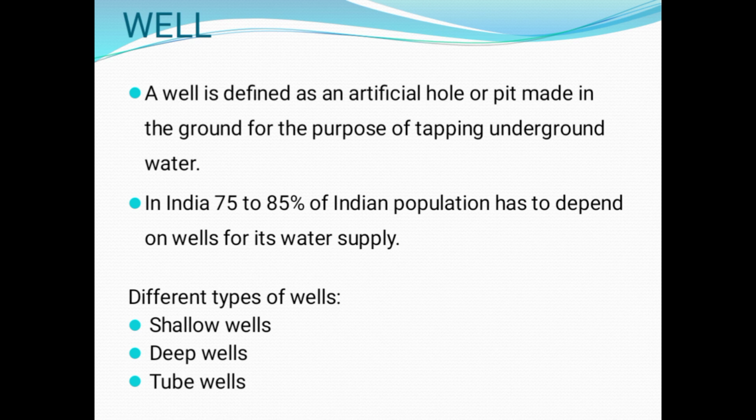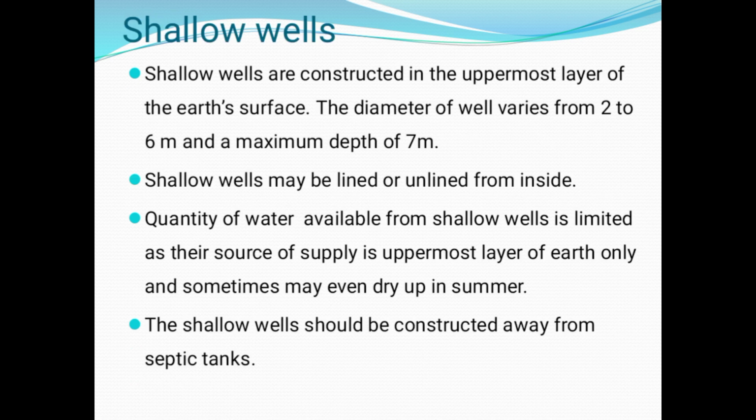A well is defined as an artificial hole or pit made in the ground for the purpose of tapping underground water. In India, 75 to 80% of the population depends on wells for its water supply. Normally, wells are of the following types: shallow well, deep well, tube well. Shallow wells have a diameter varying from 2 to 6 meters and a maximum depth of 7 meters. Shallow wells may be lined or unlined from inside. Shallow wells should be constructed away from septic tanks.